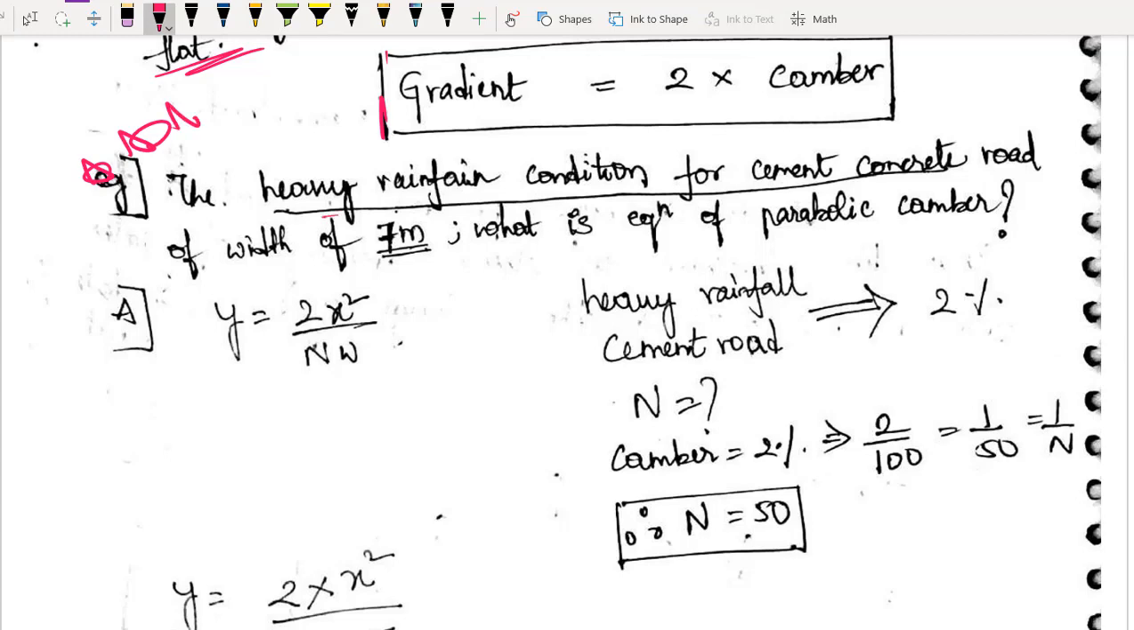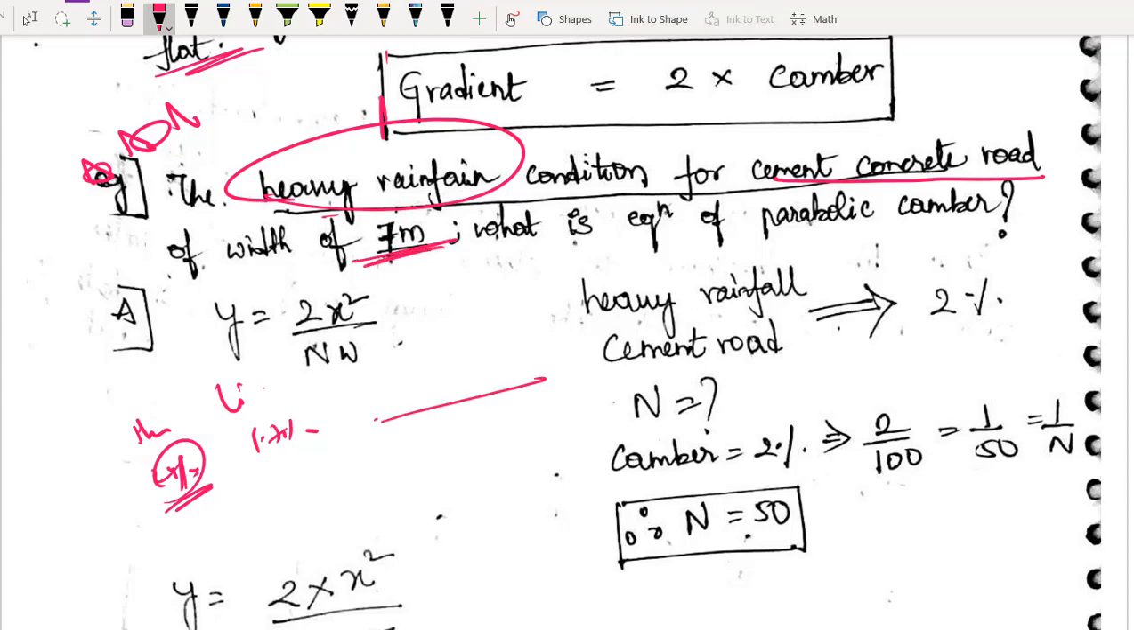The heavy rainfall condition for a cement concrete road. See, cement concrete road, what was the condition? Heavy rainfall 2%, light rainfall 1.7%. So heavy rainfall, obviously the minimum camber you have to provide is 2%. What is the width of the road? Width of the road given is 7, so W is 7. He just wants the equation of the parabolic camber.